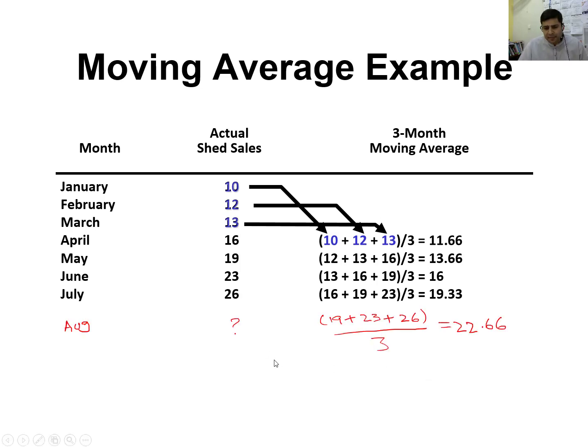For example, if you want to forecast for the month of August using 3-month moving average data, we will use the previous 3 months of data: May, June and July. 19 plus 23 plus 26 divided by 3. So the forecast for the month of August will be 22.66. This way we calculate the moving average.